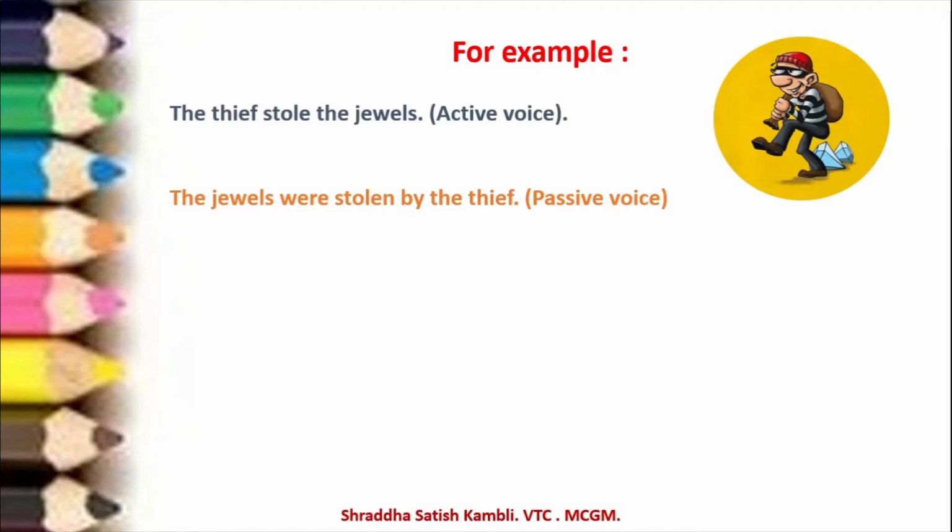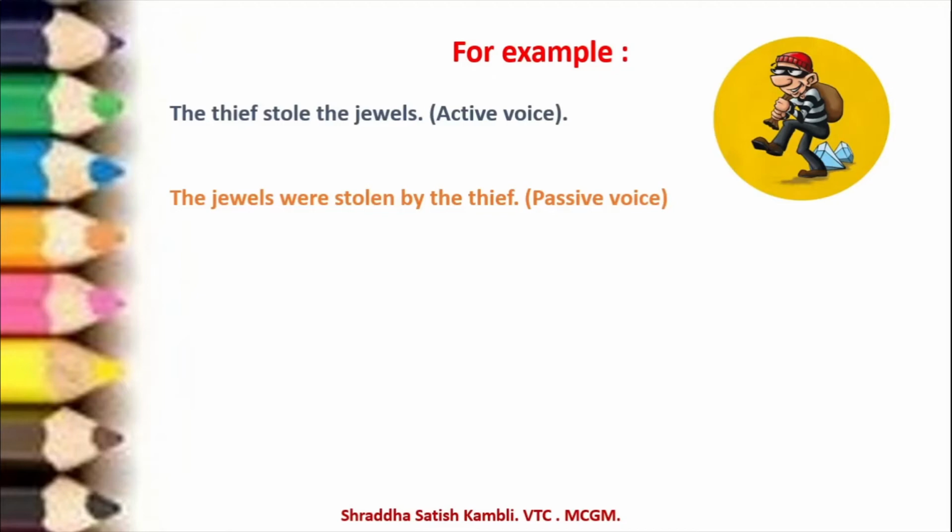So the thief is only doing the work of stealing here. You cannot say the jewels stole the thief. Wrong. The jewels were stolen by the thief. The subject becomes the object and the object becomes the subject. Alright children, this is one example where active and passive voices are written, but I want to highlight that the meaning of the sentence will never change when you change the sentence from active to passive.